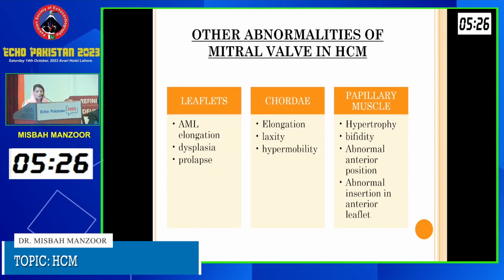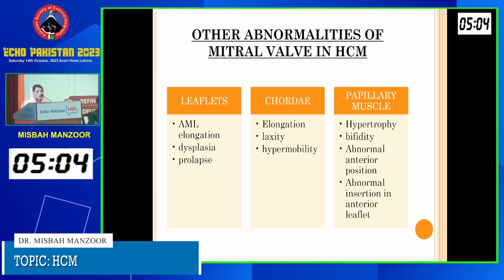So these are the abnormalities that are frequently encountered in patients with HOCM regarding the mitral valve leaflets, chordae, as well as papillary muscles. These are important to point out and to report in your final report because they will alter the surgical techniques and they may cause the extension of surgical procedures.